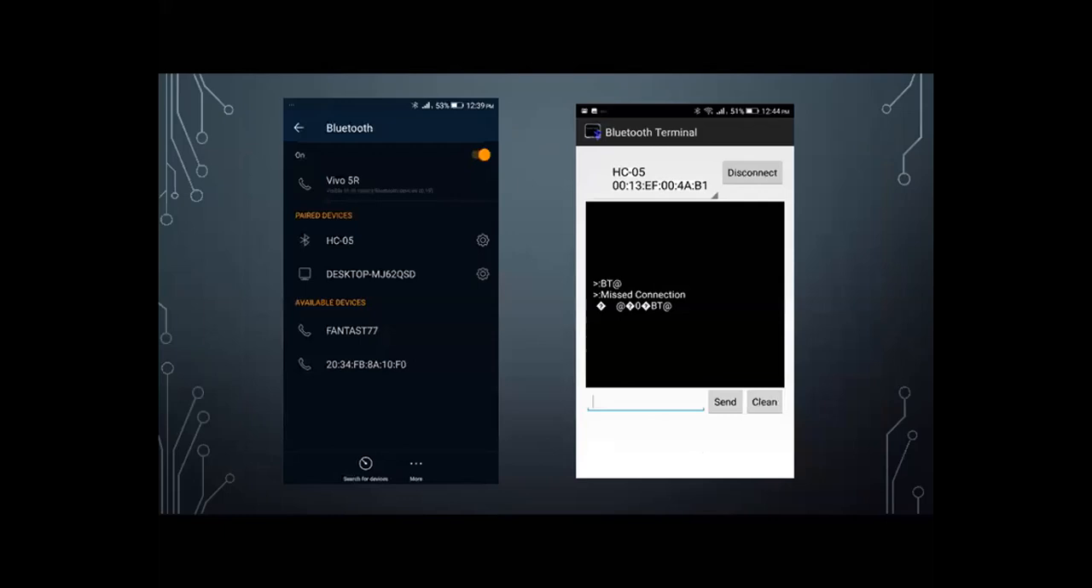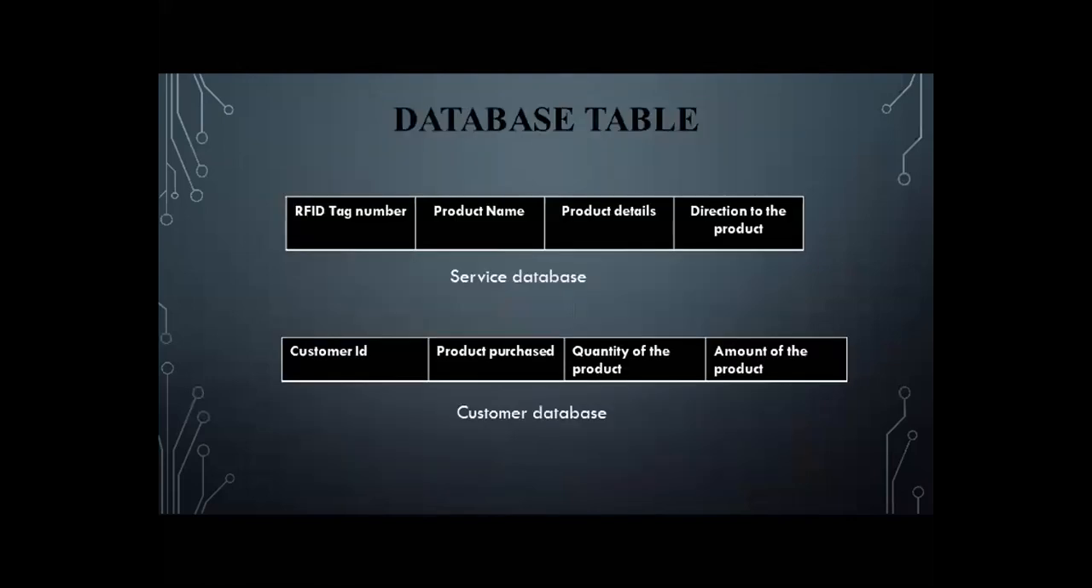Now, how much work is done: we have already paired this Bluetooth HC-05 that is deployed with the microcontroller, and it is already paired to our Android app. Since this is for demonstration purposes, the Android app is not completed. We have downloaded an app from the Play Store called Bluetooth Terminal, and it is able to send and receive signals. So this working part is completed, and we have another database where we are storing information.